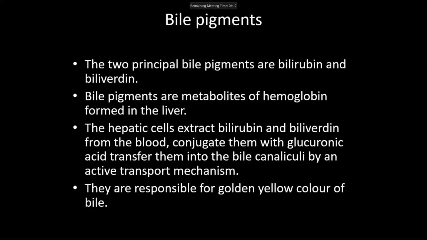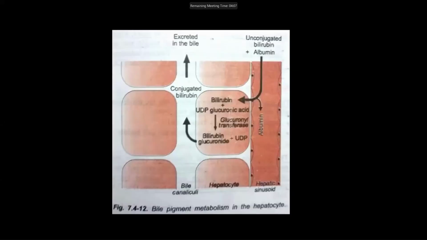Due to conjugated bilirubin, bile color is golden. This is the diagram showing how the bile pigments get reabsorbed. We have already studied the excessive breakdown of RBC.